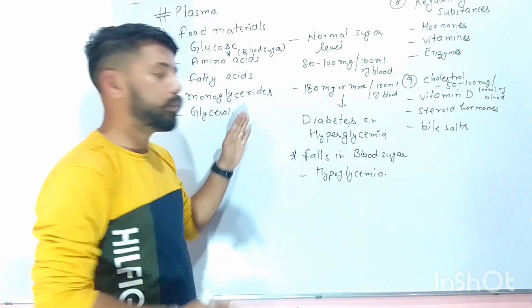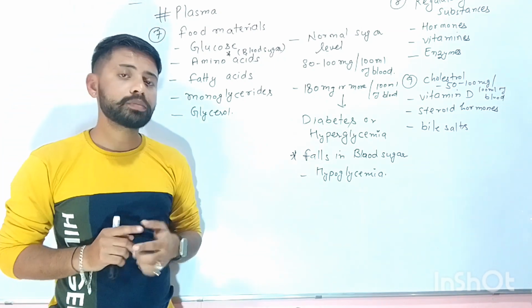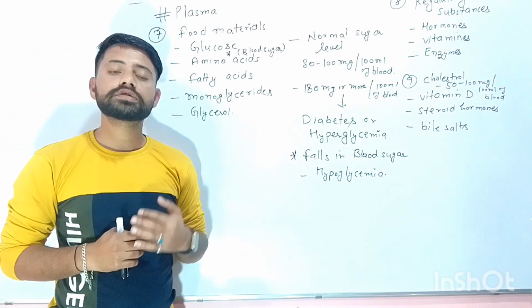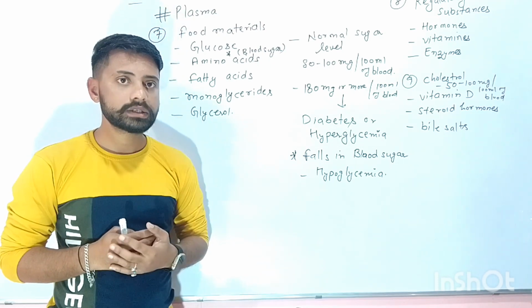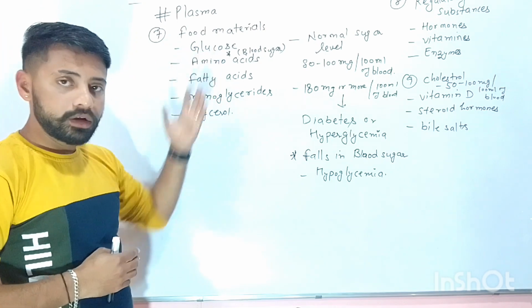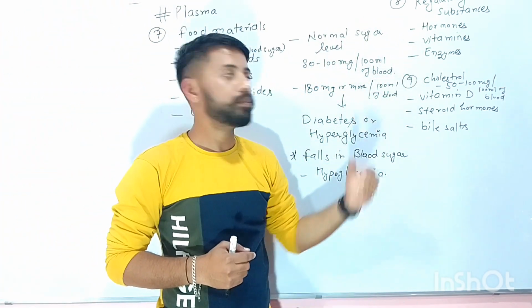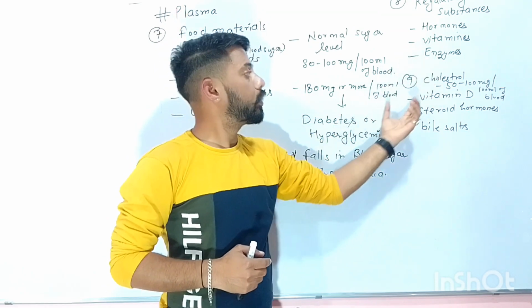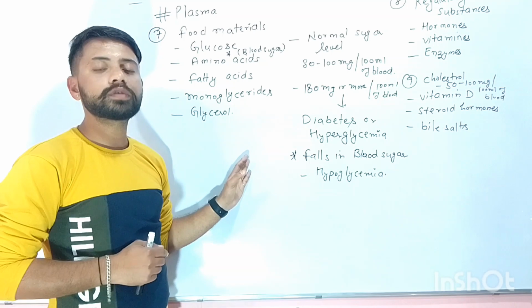So this was all about the plasma. Plasma is 90% water. It also consists of inorganic ions like sodium ions and chloride ions, food materials, and regulatory substances like hormones, vitamins, enzymes, and cholesterol. So this was all about the functions of the plasma.